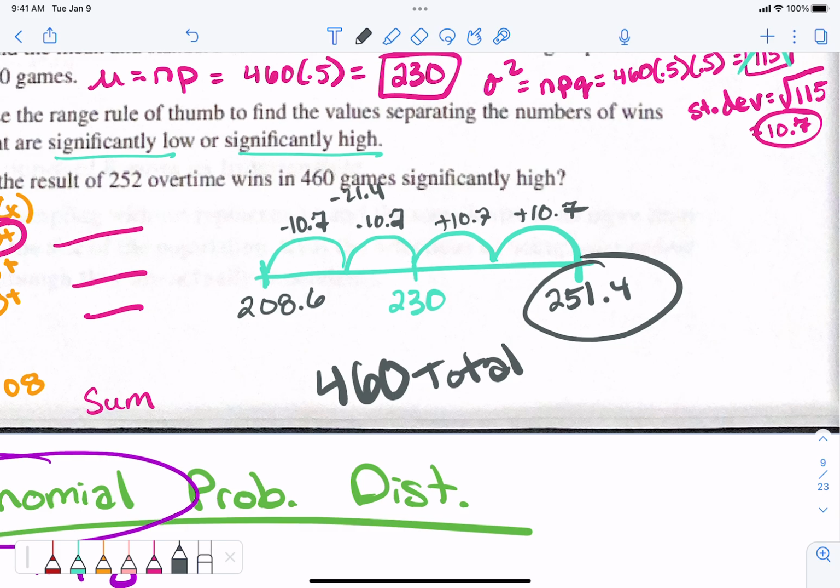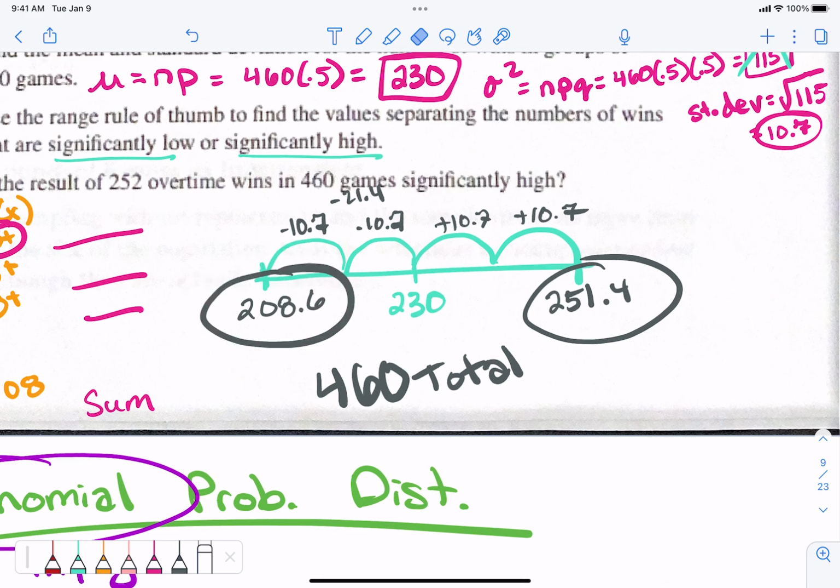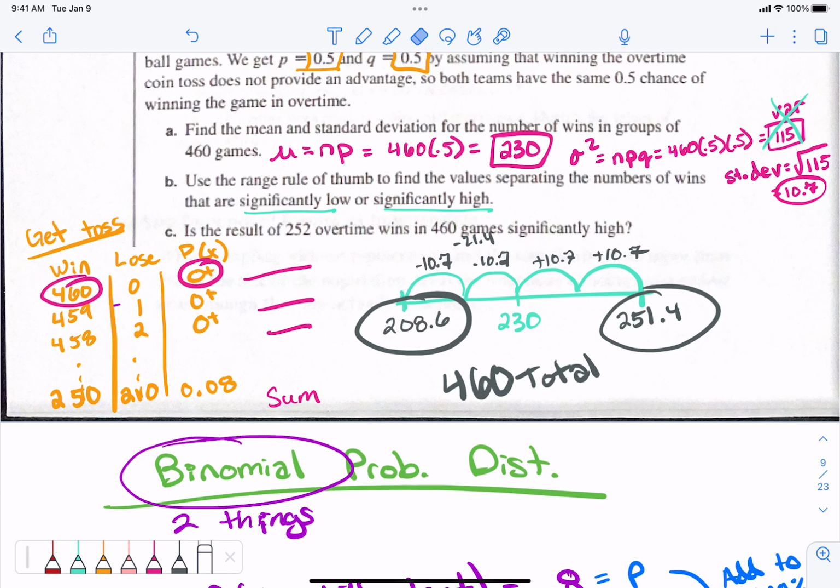So if more than 251 win the game, then that's probably going to say, oh yeah, the coin toss is actually doing something. Now, if less than 208 win the game, then what does that tell us? The coin toss is actually ruling not in their favor, which would be kind of weird, but if it's less than that, that's the deal. Significantly low would be 208.6, or anything lower than that; significantly high is 251.4 and beyond.